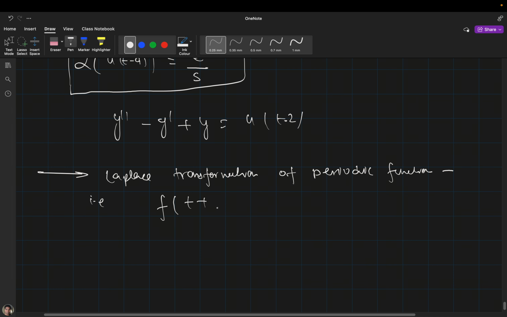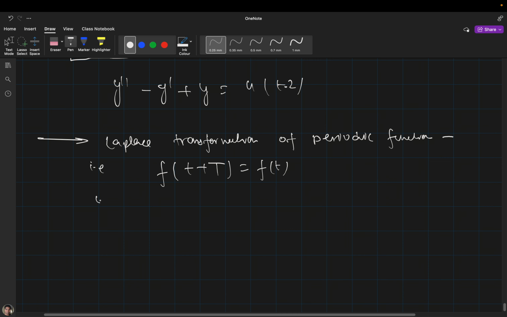I will write f(t plus capital T) will be simply f(t), where T is the period of f(t).